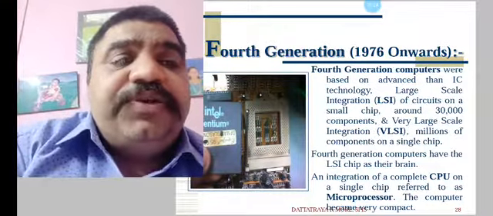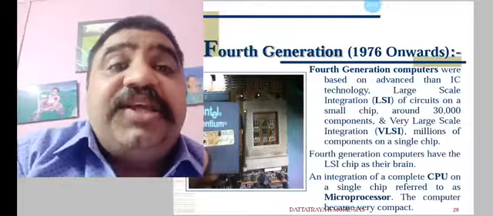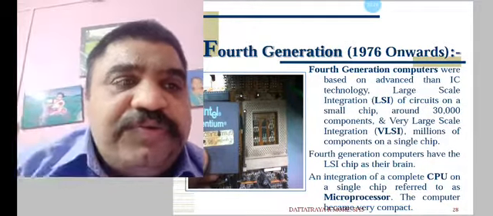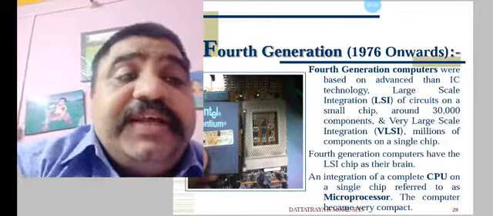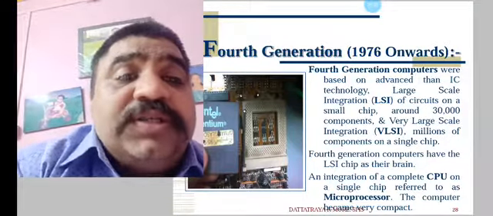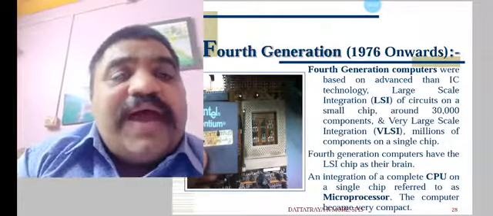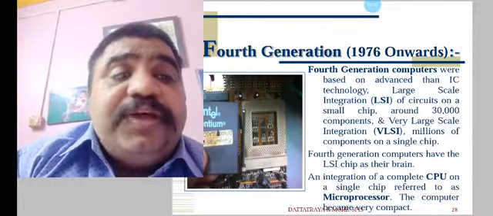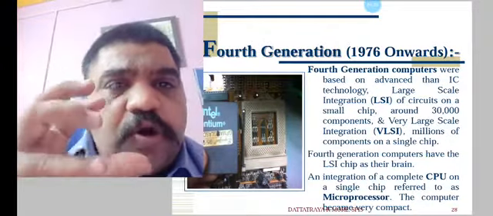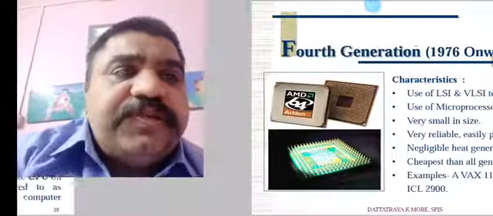Fourth generation computers have the LSI chip as their brain, which we call a microprocessor. An integration of a complete CPU on a single chip is referred to as a microprocessor. The computer became very compact and small because of this microprocessor.